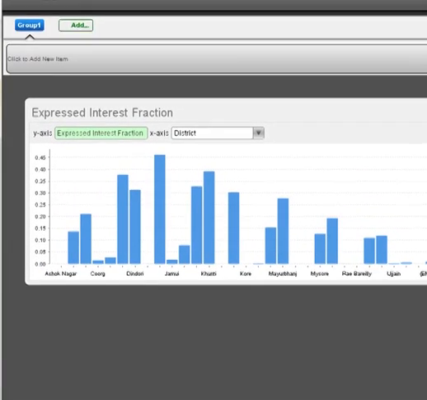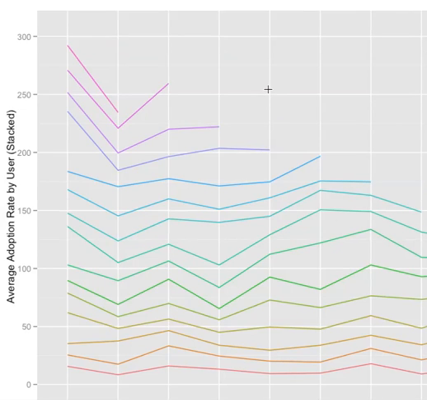We can also see some analysis that one of the volunteers did by building cohorts of villagers and gauge how their levels of engagement varied over time.